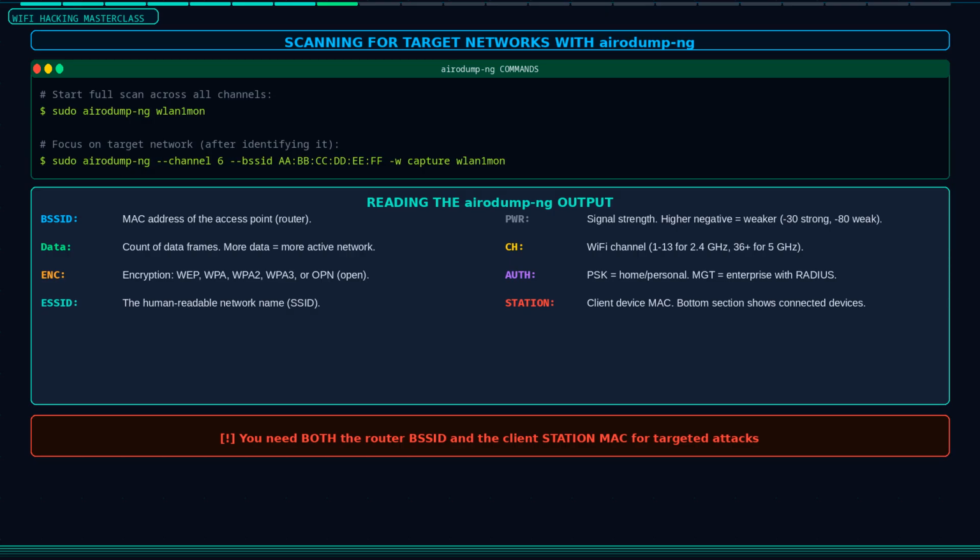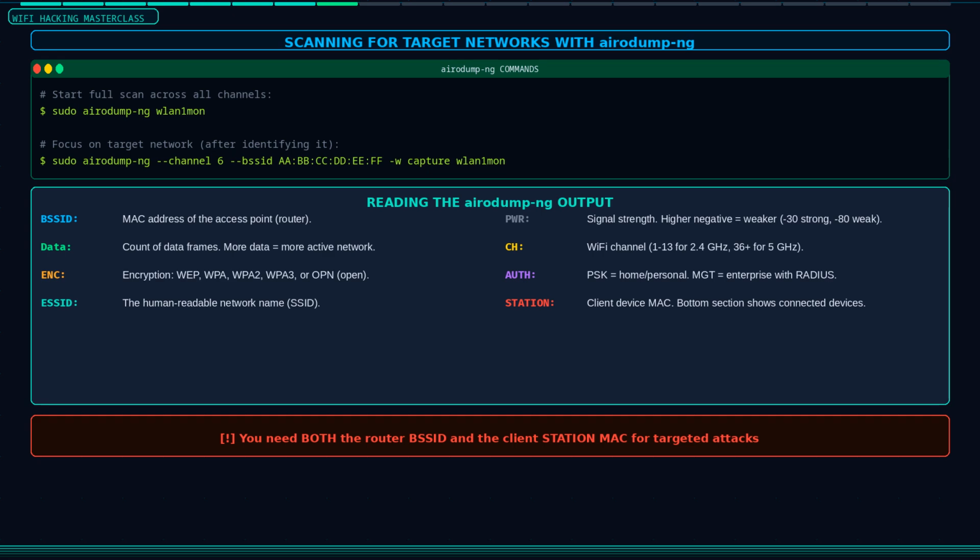With monitor mode active, you are ready to see everything around you. The tool for this is airodump-ng. Run sudo airodump-ng wlan1mon and watch the output fill with networks. The output has two sections. The top section shows access points, your target networks.